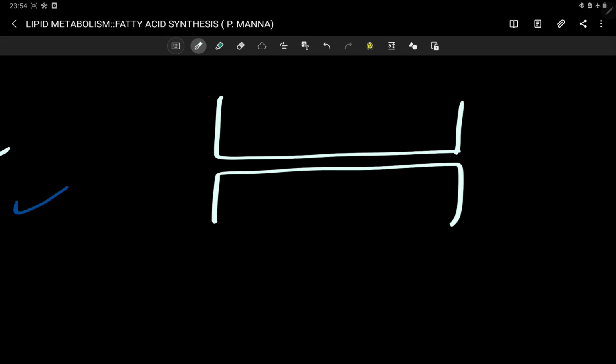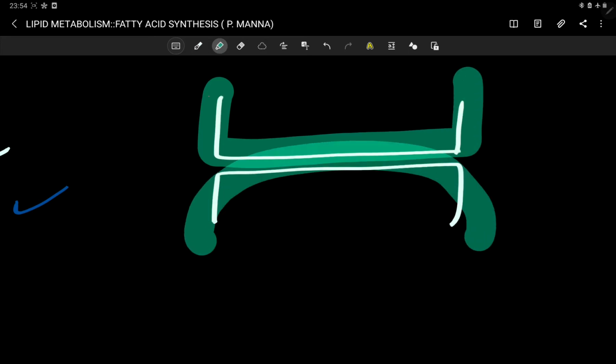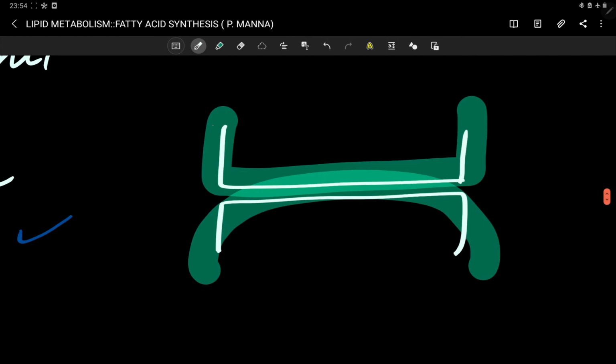It looks like an X. You can see it is antiparallel. Each and every monomer forming this fatty acid synthase complex is arranged in an anti-parallel fashion.